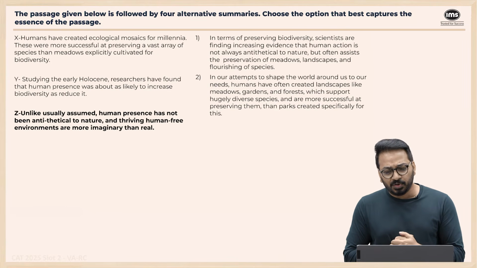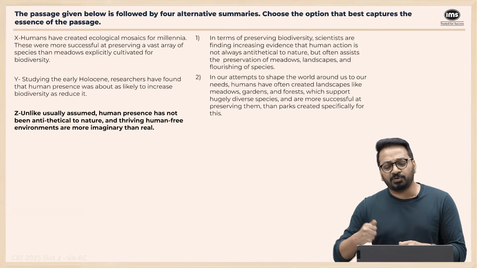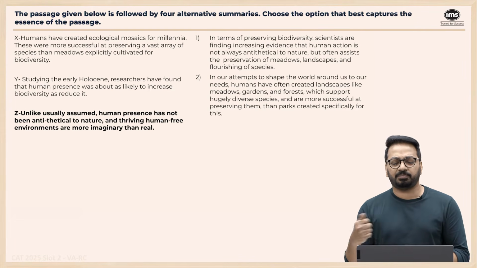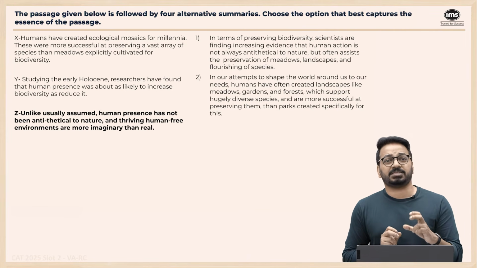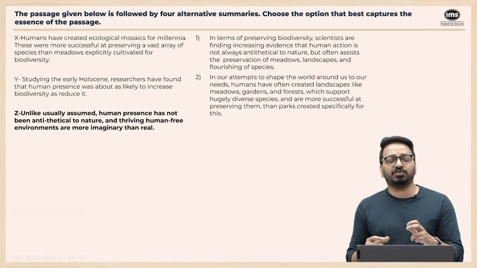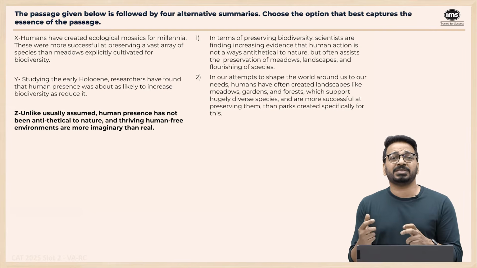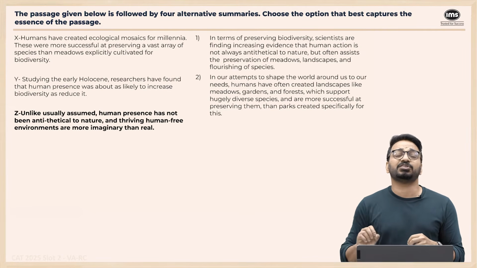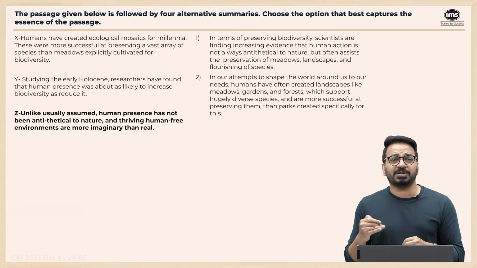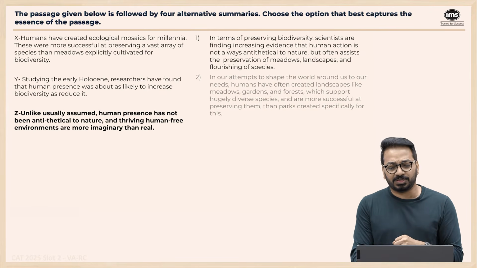In our attempts to shape the human world around us, humans have always created landscapes, meadows, gardens, forests to support diversity, and are more successful at preserving them than the parks created. So this is only mentioning the first one, X. It is not mentioning Y or Z, or more importantly, it's not mentioning Z. And what is Z? This view that human beings are antithetical to nature, that is wrong, right? That is not mentioned here. Only X is mentioned. The main conclusion is not mentioned, which is why this goes.